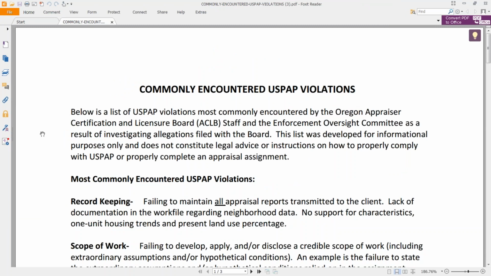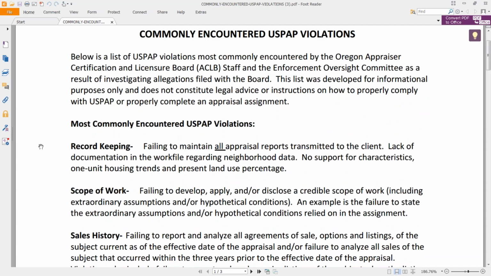We can see this is Oregon's, the board. The appraiser board in Oregon has issued this document on what they commonly find. Okay, so your state might find slightly different errors. They might focus on things that are a little bit different than maybe what Oregon has found. So take a look at your specific state board's website, and you can find that if you don't know what that website is just by Googling it like we just did. We could type in Colorado Board of Real Estate Appraisers or Connecticut Board of Appraisers, something like this, and we can find those board websites.